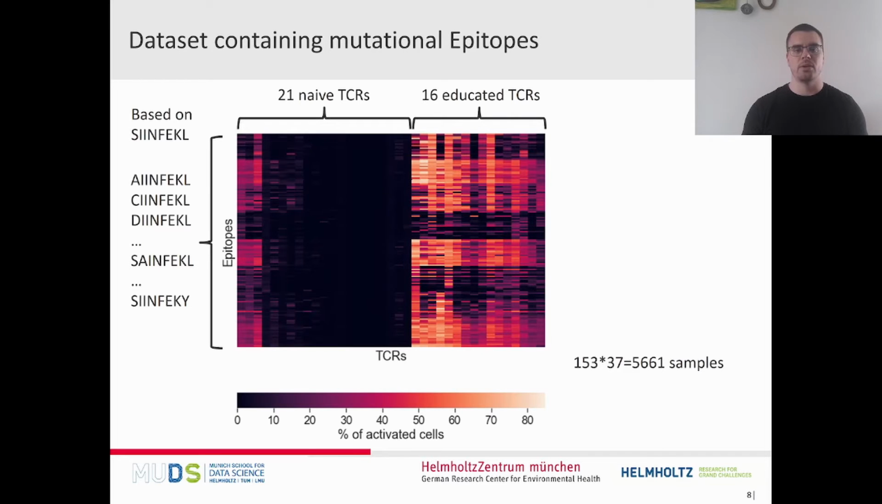At first glance, you can already see that the T-cells from the educated repertoire have a much higher activation, reaching up to 90% of all T-cells activated, while for the naive repertoire, most of the T-cell receptor sequences are not activated. This is due to the fact that for the educated repertoire, there has already been an immune response against the base epitope. So these are all T-cell receptors that can recognize the base epitope, so it's more likely that they can also